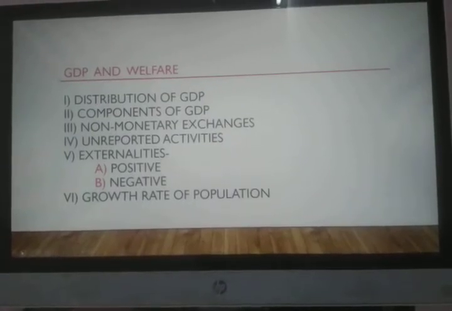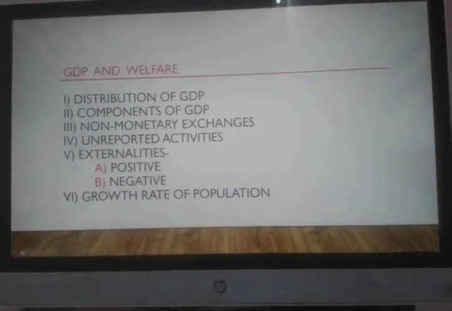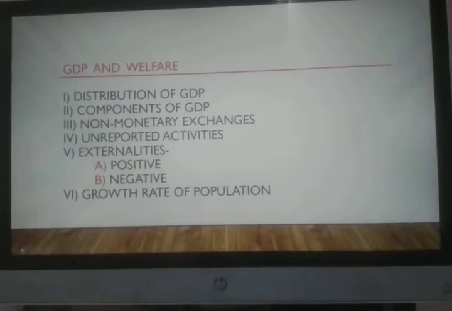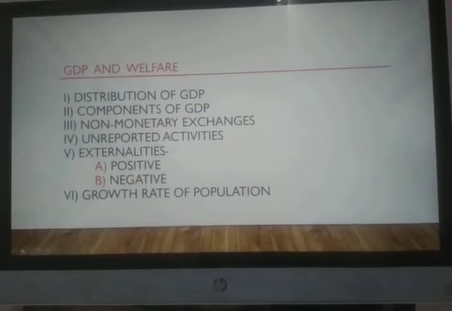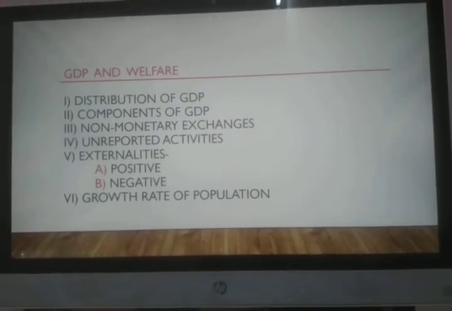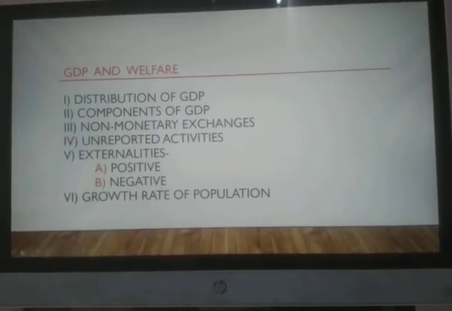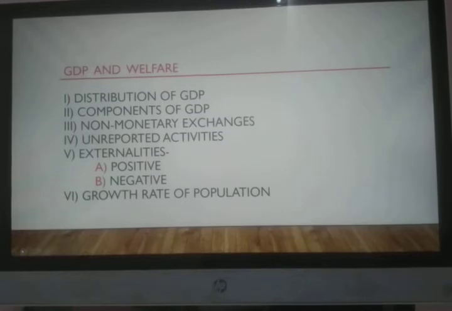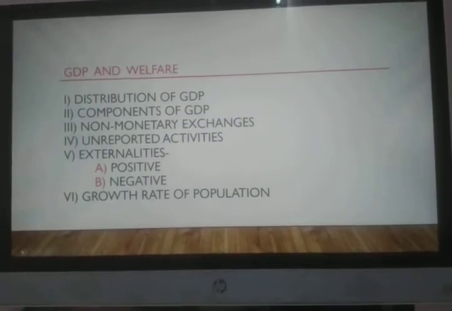The next one is non-monetary exchange. Non-monetary exchange means that if economic activities are not measured in terms of money, they will not be calculated or considered in GDP. In our country like India, we do follow a barter system.